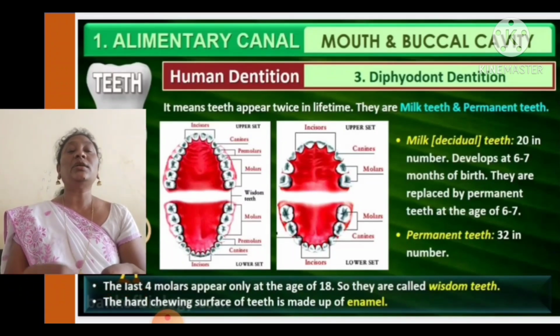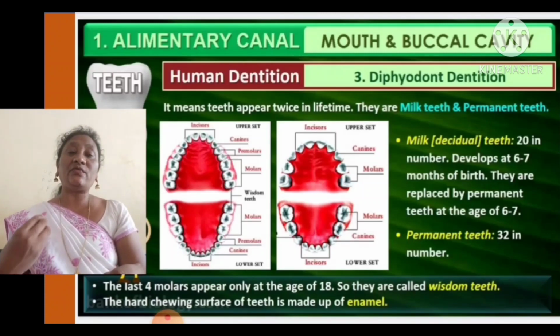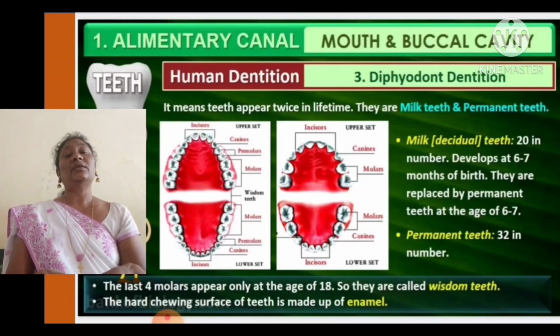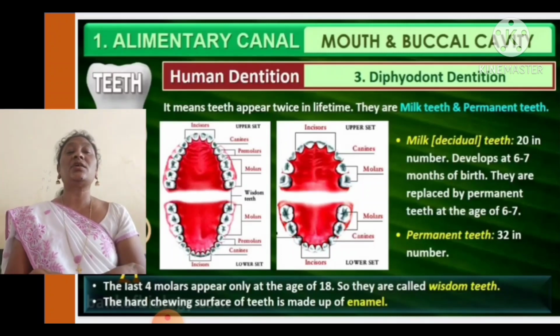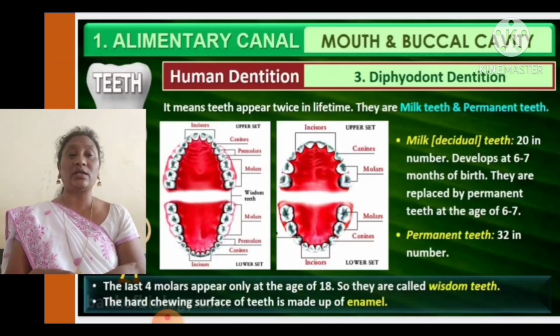So coming to the teeth, in a lifespan we can find two types of teeth. The first one is milk teeth and the next one is permanent teeth. The milk teeth can also be called deciduous teeth. The number of teeth is 20, and they develop at the age of 6 to 7 months after birth.